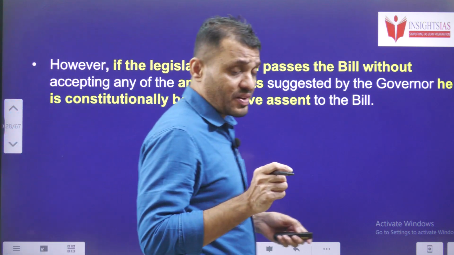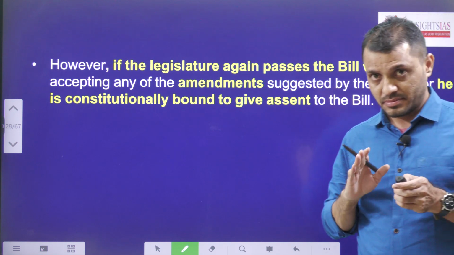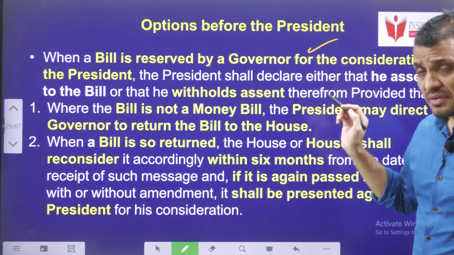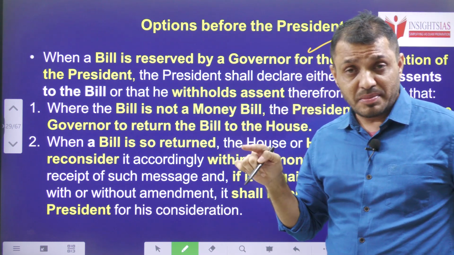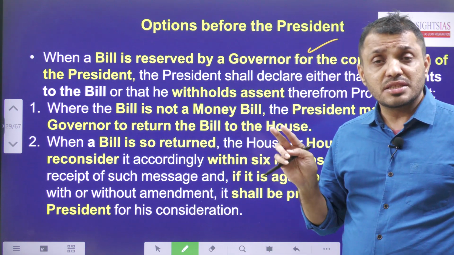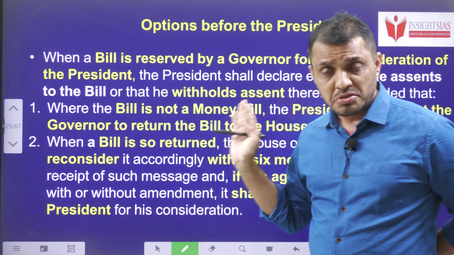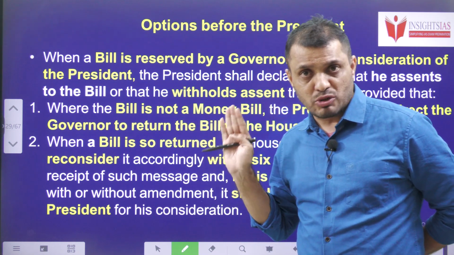As soon as possible governor has to return the bill, and if the same bill is forwarded to the governor again, then governor has to accept. When a bill is referred for the president's recommendation, then the president can return the bill if it is not a money bill, and the president can reject the bill, and there is no time limit within which the president has to return the bill. So that means the president can exercise veto power, pocket veto power, with respect to a state bill.